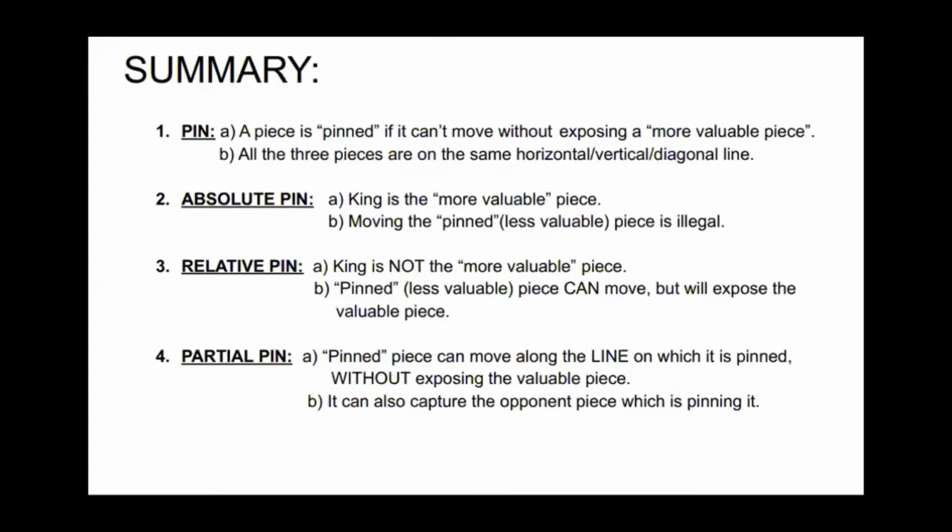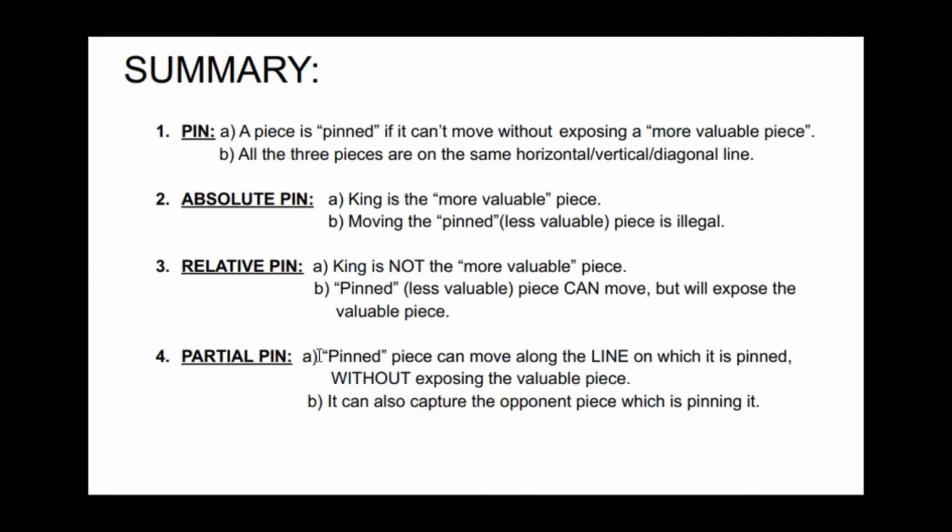So let us summarize now. A piece is pinned if it can't move without exposing a more valuable piece. All the three pieces are on the same horizontal or vertical or diagonal line. This case is called pin. In an absolute pin, the king is the more valuable piece, and moving the pinned or less valuable piece is illegal. In a relative pin, king is not the more valuable piece. Instead of king, the more valuable piece could be a queen, a rook, or anything. The pinned or less valuable piece can move, but it will expose the valuable piece. We will see such examples in the next video.